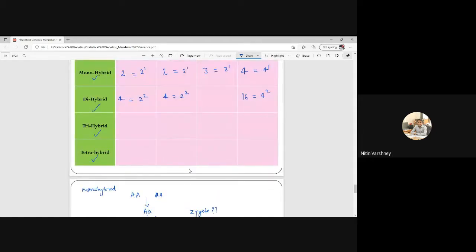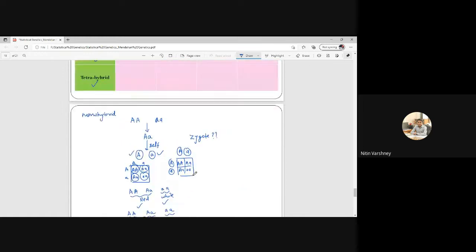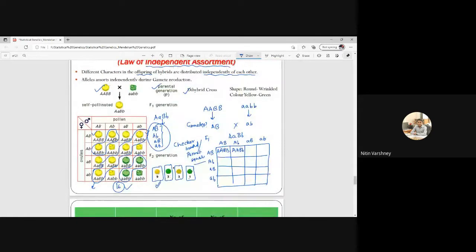See here, I'll tell you how this will be 9, 3 square. Just a minute. Now this is round, and just count. This is round and yellow, one type of genotype. Can I erase this? Just see.